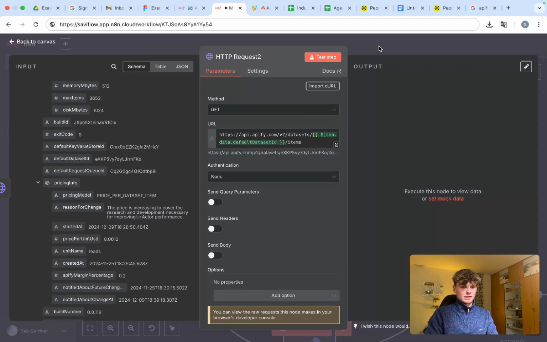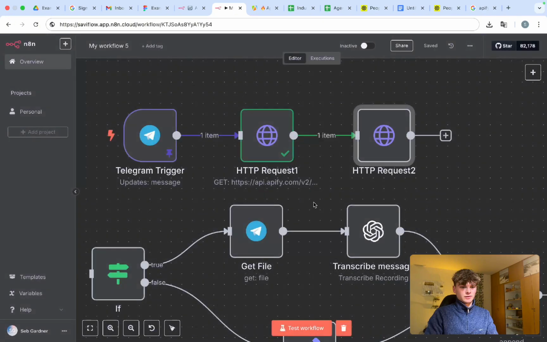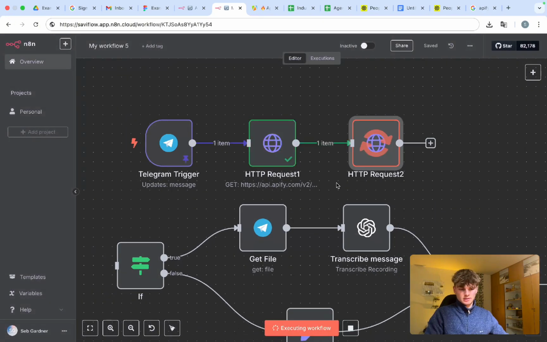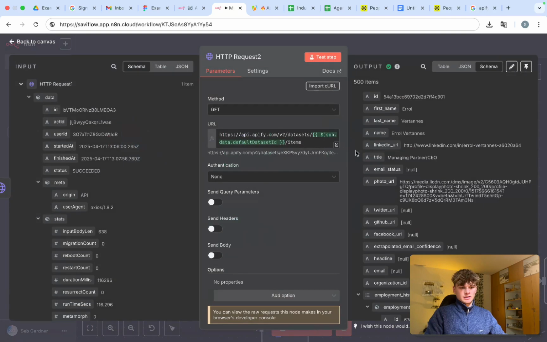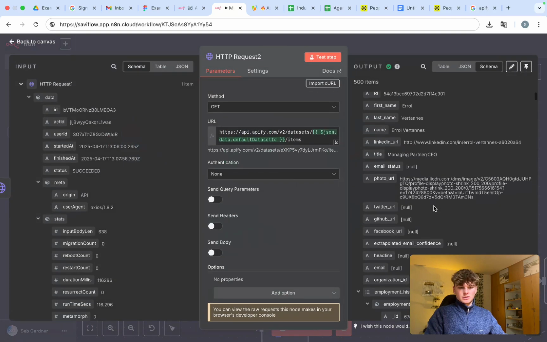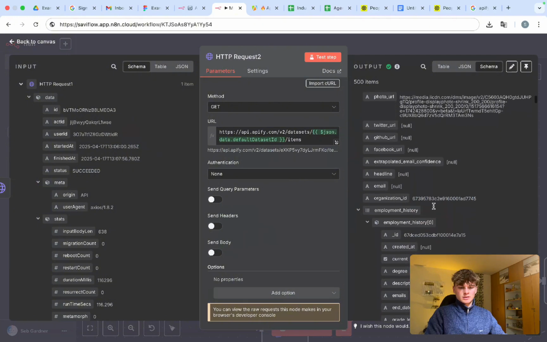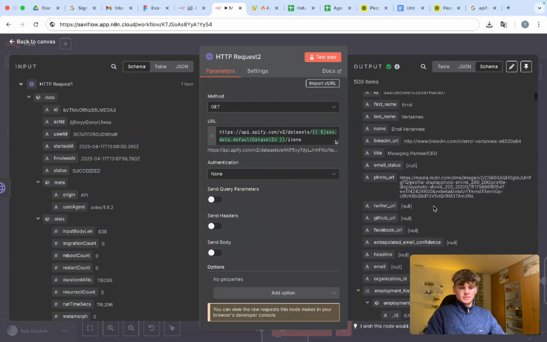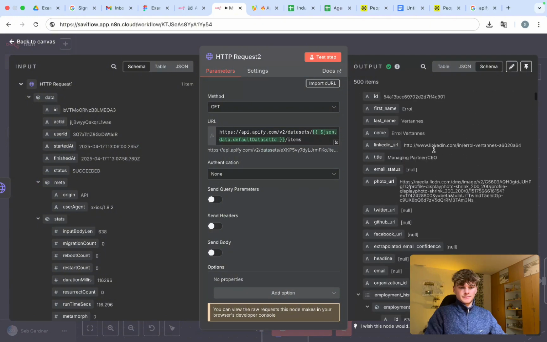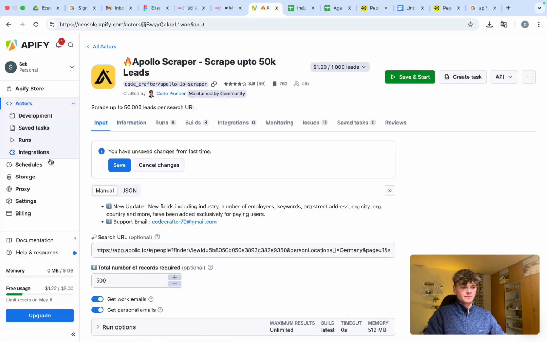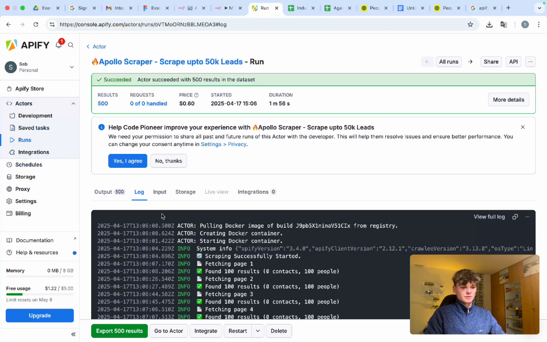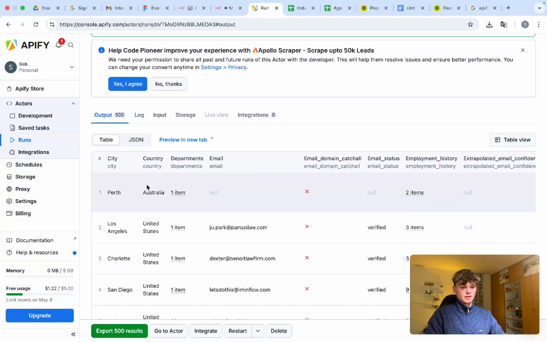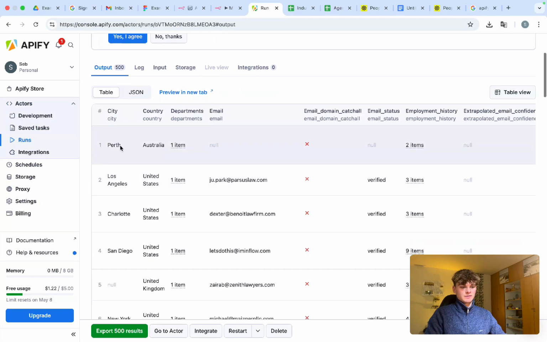And now I don't think we'll need any authorizations or authentication, so I'm just going to run this and see what happens. Yep, 500 items. And we should be able to confirm whether this is the correct run by going into runs in Apify, clicking on the results here, going to the output, and making sure the first piece of data is the same as this one here.